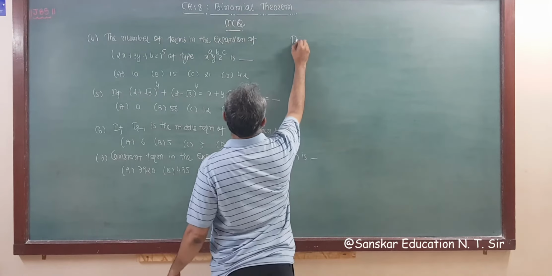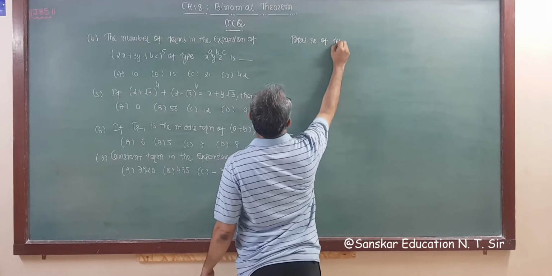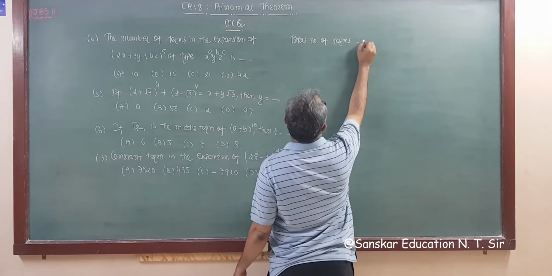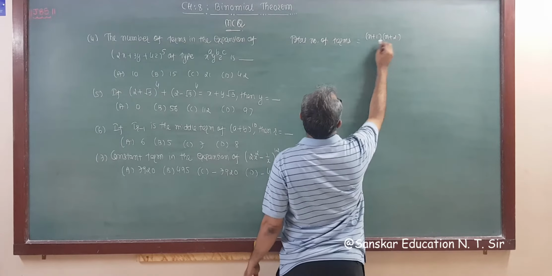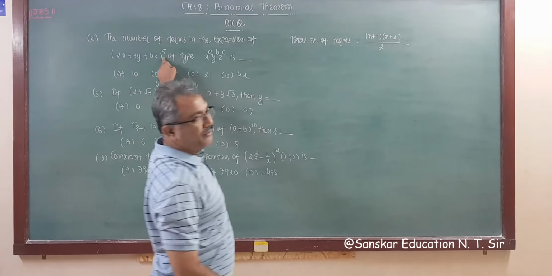So total number of terms is equal to (n plus 1)(n plus 2) divided by 2. Here n is given as 5, right?